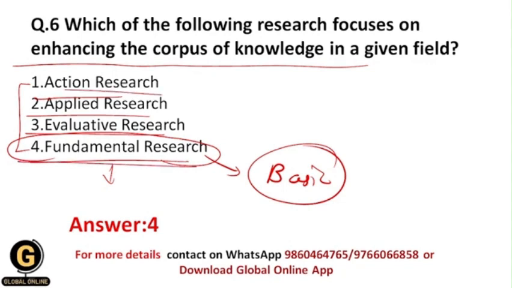As we know that in action research and applied research, in both of these researches we basically solve immediate problems, but the ways of doing that are different. Okay, the aims of both the researches are the same, but the ways of doing those are different in both types of research. And all of you know that within evaluative research we evaluate the causes. Evaluation means how a small amount causes the effect, or how a larger amount causes the effect, like that. Okay, so this is nothing but evaluative research. That's why here the correct answer is 4.